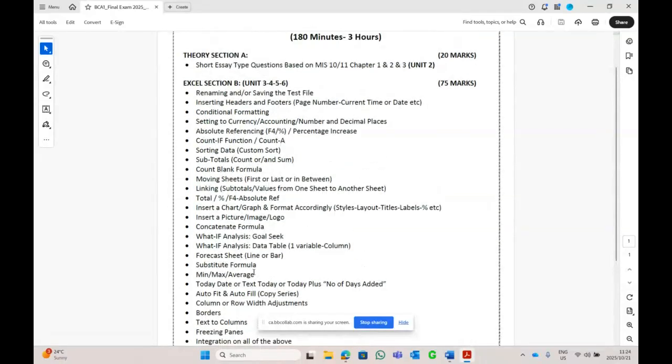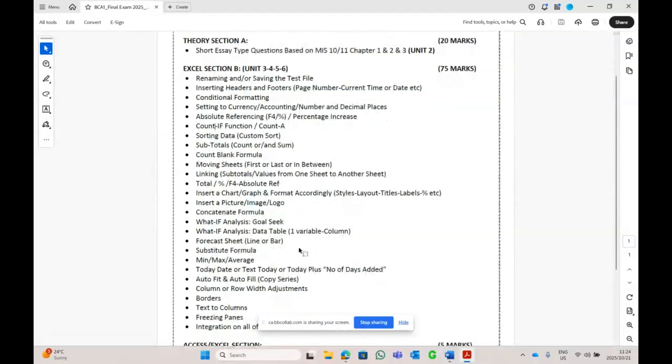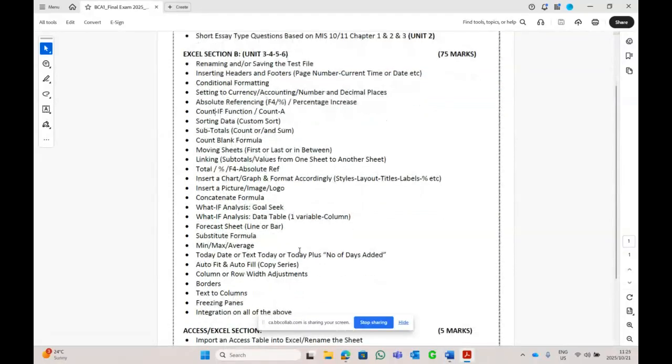So this is just an overview of the formulas that will come in your November exam. All right, I will put this on Blackboard and I will post this again on our WhatsApp groups.